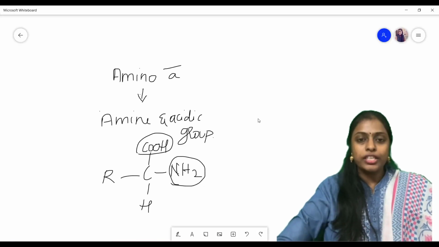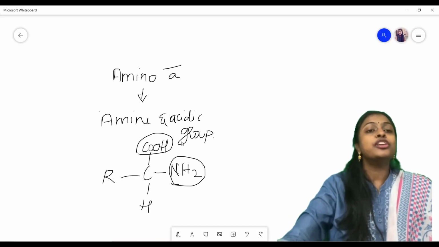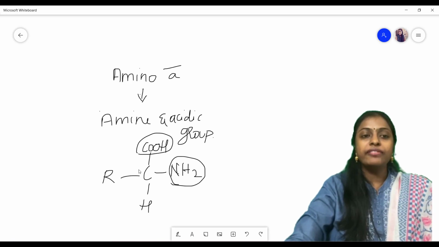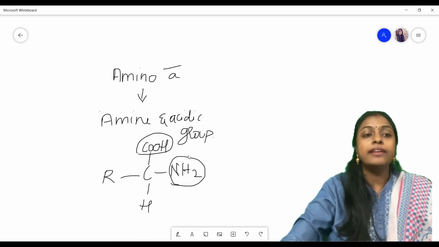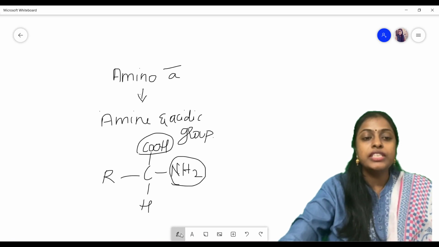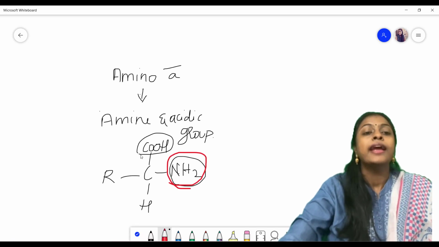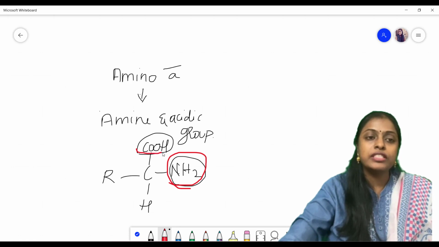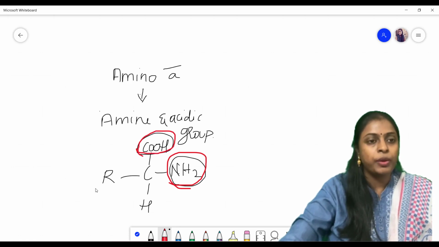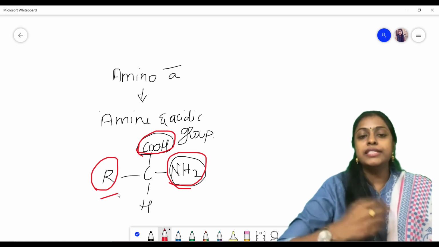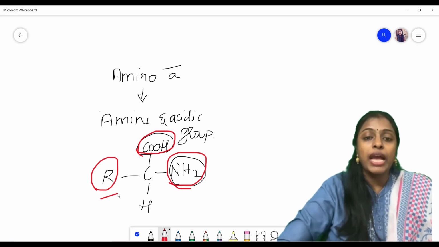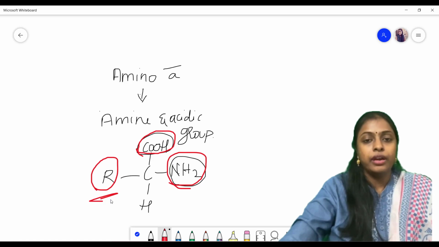Now let's see the structure of an amino acid. If you see here, you will have a carbon group. Here we have an amine and an acidic group. NH2 is our amine group, okay? And it also consists of an acidic group, which is the carboxyl group. This is the carboxyl group. This is the R group. Depending upon the amino acid, this R will differ.